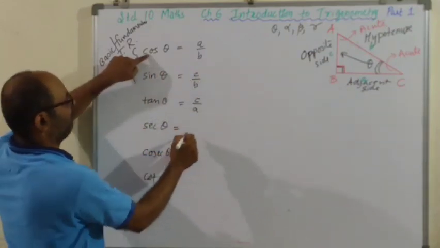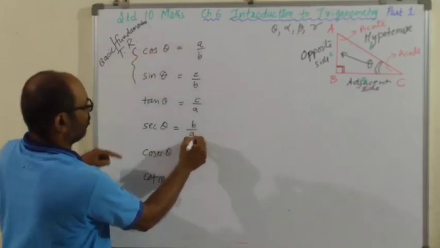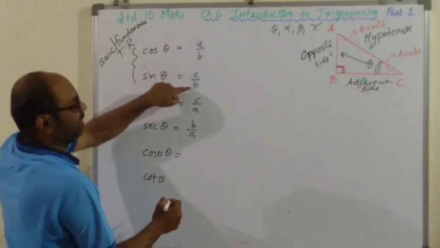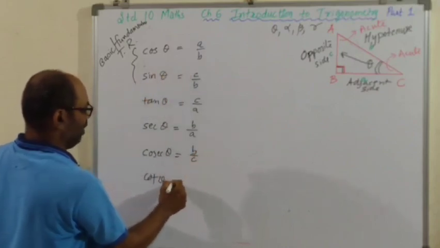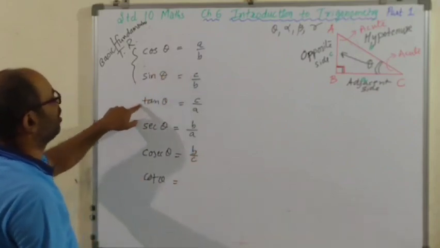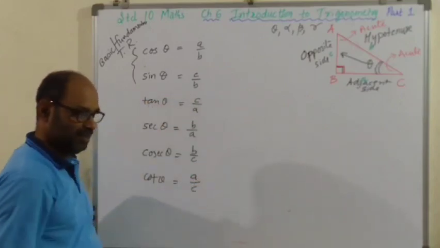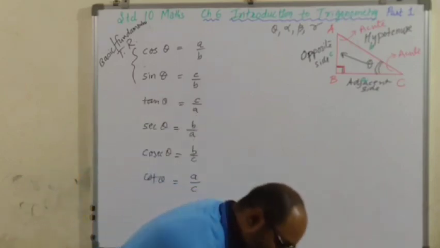What is tan theta? Opposite upon adjacent, that is C upon A. Sec is reciprocal of cos. वो A upon B है, so this is B upon A. Cosec is reciprocal of sin. Sin is C upon B, its reciprocal will be B upon C. Cot is reciprocal of tan. Tan is C upon A, so cot will be A upon C. आप देख लीजिए बराबर नाम.